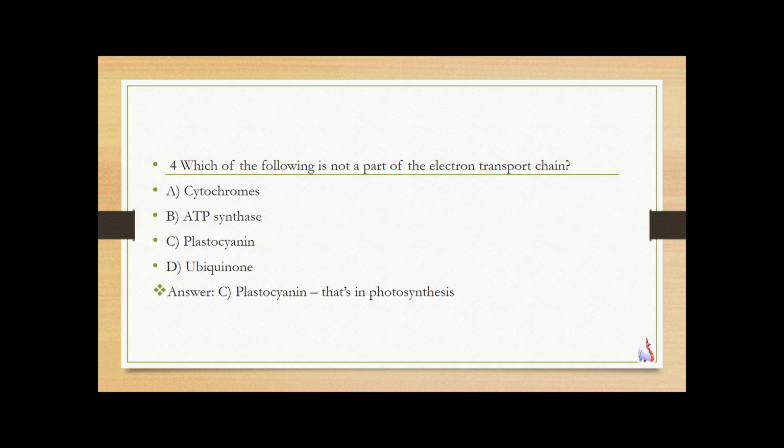Which of the following is not part of the electron transport chain? Cytochromes, ATP synthase, plastocyanin, ubiquinone. Answer is plastocyanin. That's in photosynthesis. Plastocyanin belongs to photosynthesis, not respiration, so it is not in the mitochondrial electron transport chain.